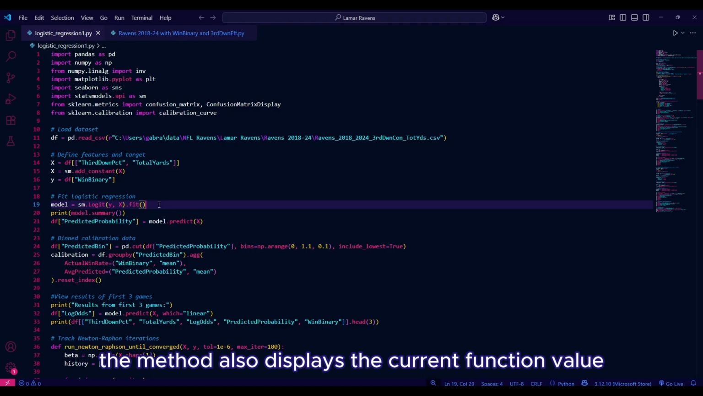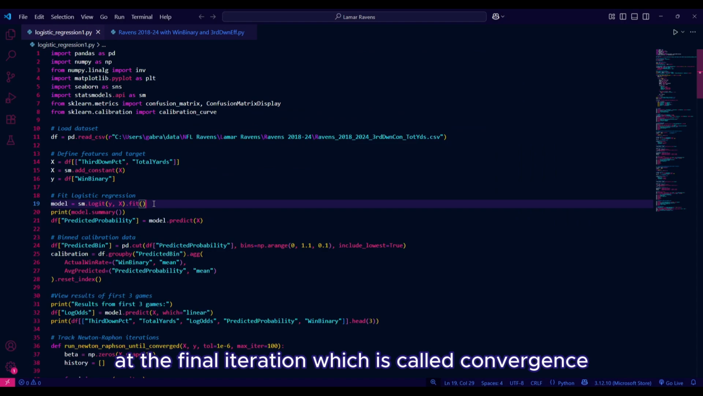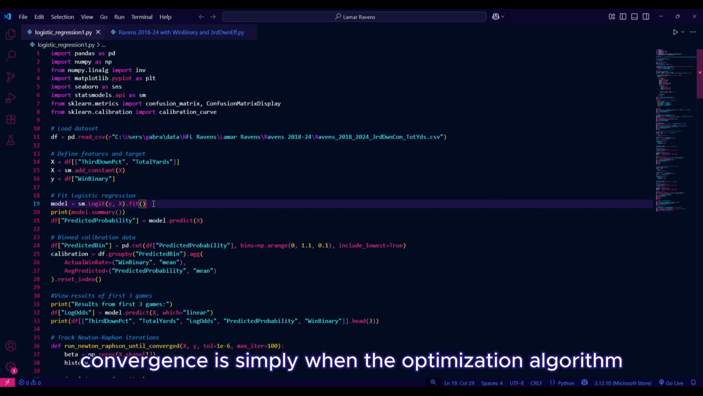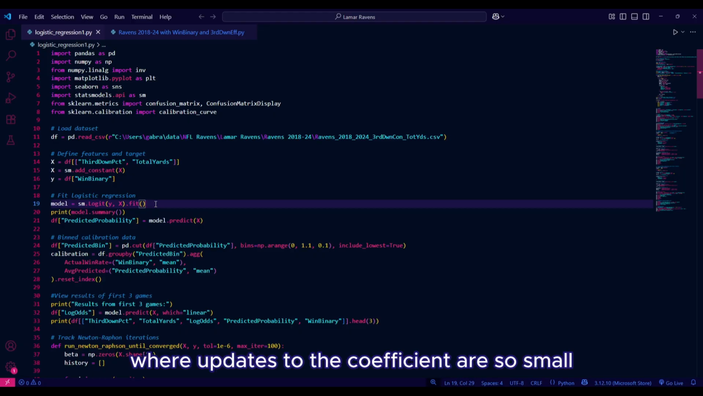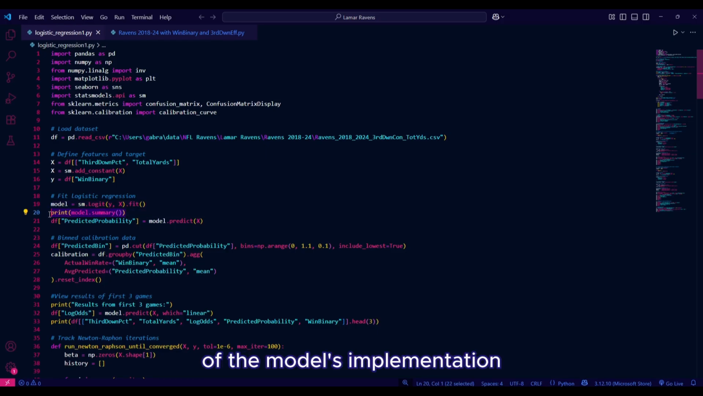The method also displays the current function value, which is the negative log likelihood at the final iteration, which is called convergence. Convergence is simply when the optimization algorithm has reached a point where updates to the coefficient are so small there's no noticeable difference in the negative log likelihood. This will output the results of the model's implementation.